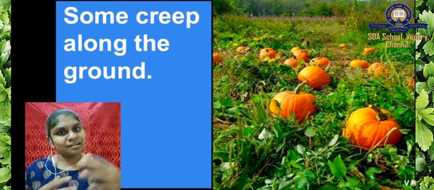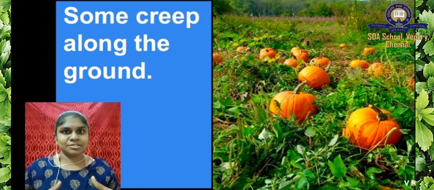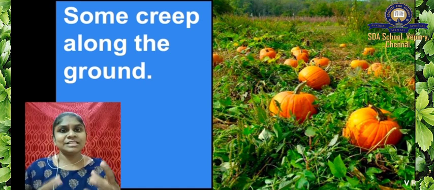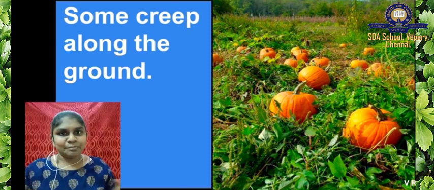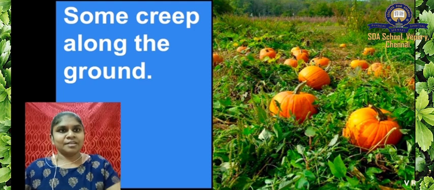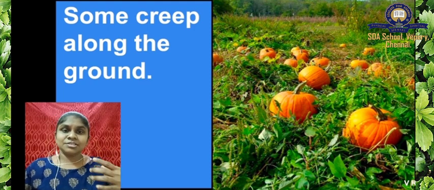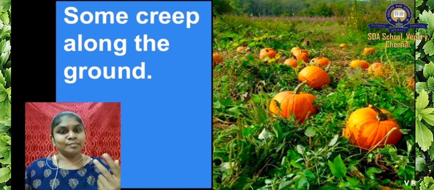So that is why they are climbers, and these are creepers. Watermelon, pumpkin, muskmelon, all these heavy fruits and vegetables are creepers. And climbers, you have cucumber, grapes, and money plant. You have many croton type of plants as climbers.